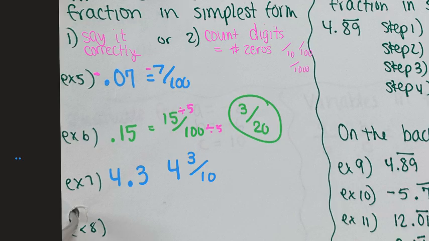One digit, 1 zero. This digit doesn't count. We're not counting, he's not part of our count. Only this one is part of our count. One digit, 1 zero. 4 and 3/10. I can't simplify it, so I'm done.